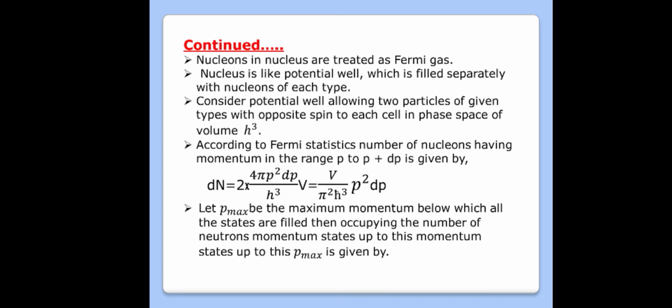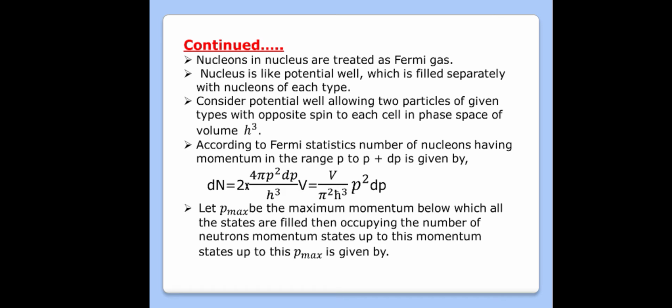Next point. As the nucleons in the nucleus are treated as a Fermi gas, the nucleus is like a potential well which is filled separately with nucleons of each type. In that potential well, different levels are filled with either protons or neutrons separately.